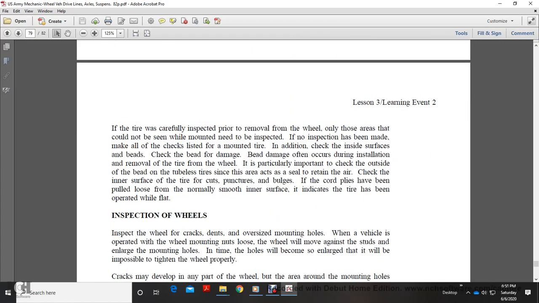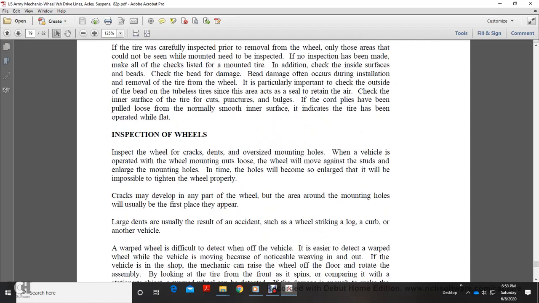Alright, if the tire was carefully inspected prior to removal of the wheel, only those areas that could not be seen while mounted need to be inspected. If no inspection has been made, make all the checks listed for the mounted tire. In addition, check the inside surface and the beads, since damage to the beads often occurs during installation. Remove the tire from the wheel. Check the outside of the bead on a tubeless tire, since the bead acts as a seal to retain the air. Check the inner surface of the tire for cuts, punctures and bulges.